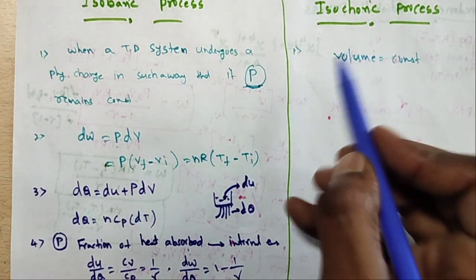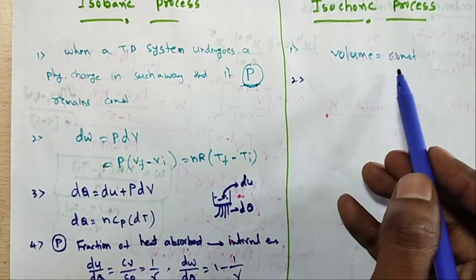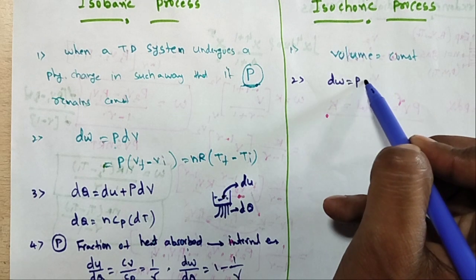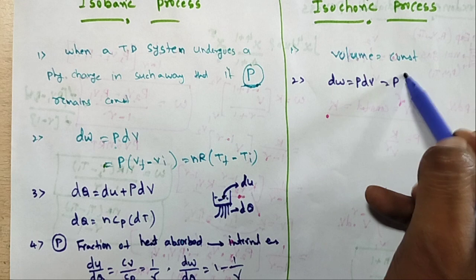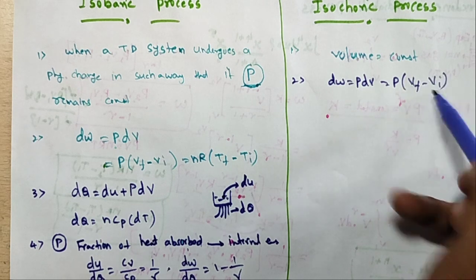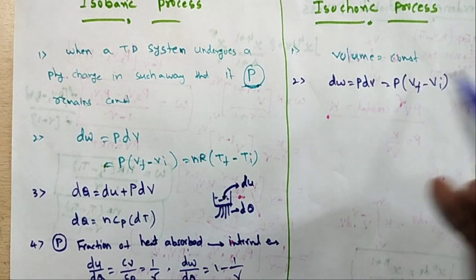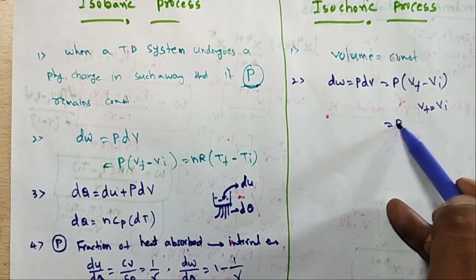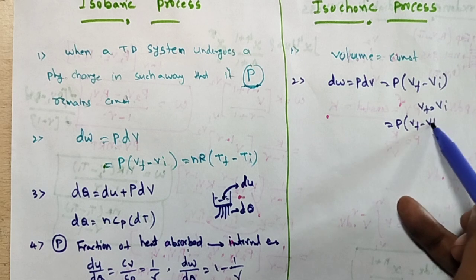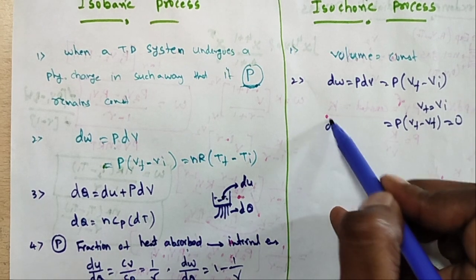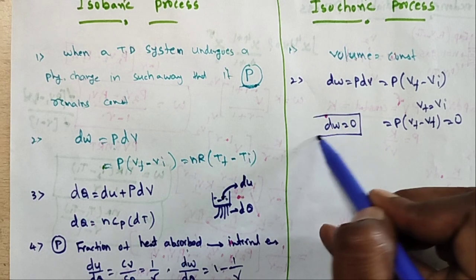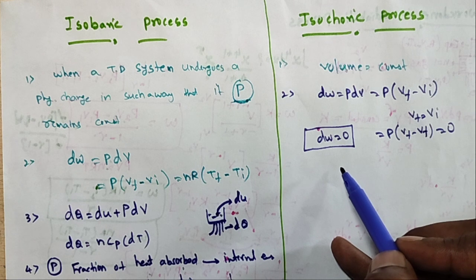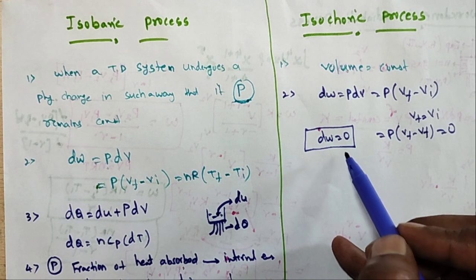In the isochoric process, volume is constant, so how much work is done? dW is equal to PdV, that is P into V final minus V initial. Volume is constant, so V final and V initial are both the same. So P into V final minus V final is equal to 0. So dW is equal to 0. In the isochoric process, no work is done on the gas or by the gas.